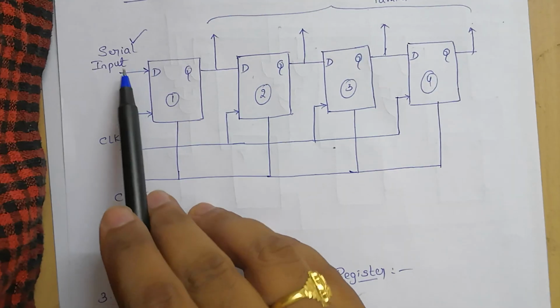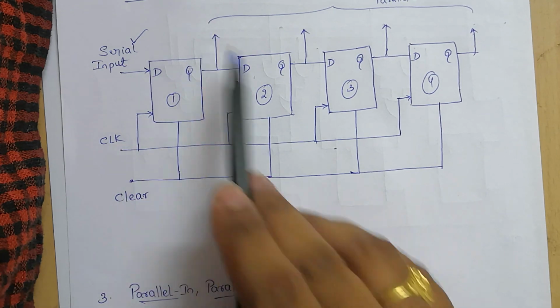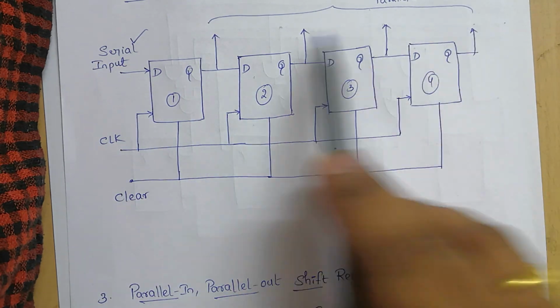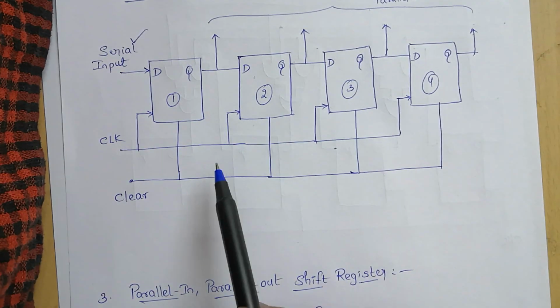Here we apply the input at the first flip-flop, and we collect the outputs of each and every flip-flop, so the data is collected in parallel.